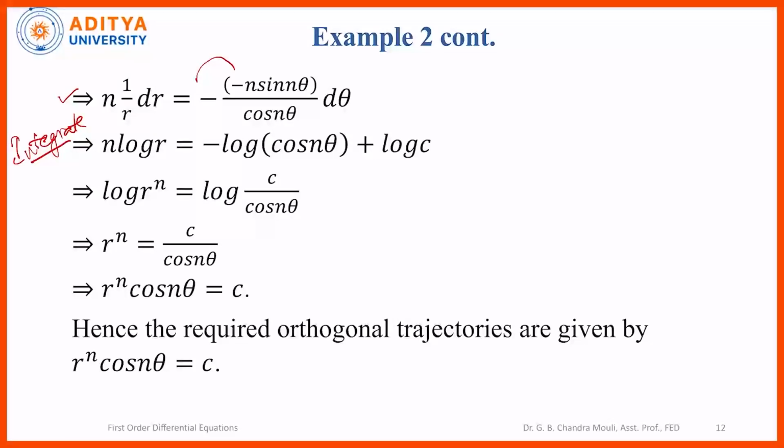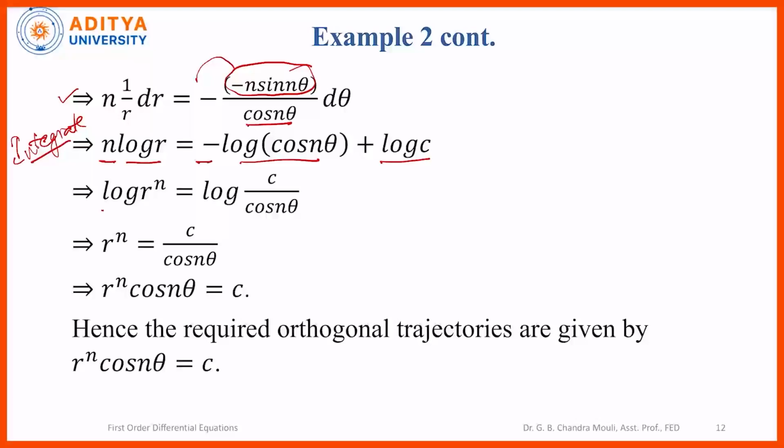Now we integrate on both sides. We get n times the integral of 1/r dr, which is log r, and on the right side, the derivative of cos nθ is -sin nθ times n, so to get that derivative we have taken the negative sign. So the integration will be minus log of the denominator, which is cos nθ, plus a constant of integration taken as log c.